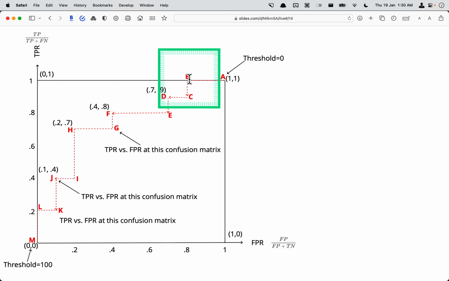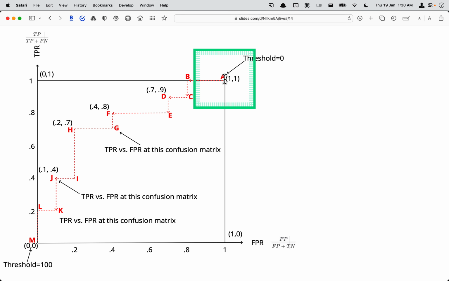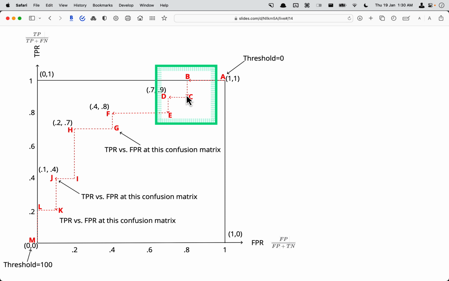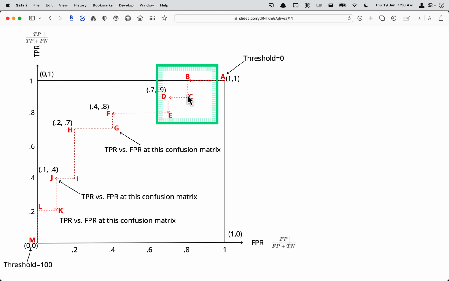So you have another threshold. This threshold can range between 0 and 1. So just think of it like 0 to 100%. So let's say this one is 0, and then 0 to 1. This one, for example, is 5% or 0.05, and I calculate the same. At this point, I calculate what is the TPR and what is the false positive rate, and I put a dot. Same at this threshold. This could be, for example, 10%, 0.1. I'm just giving it for the sake of argument.